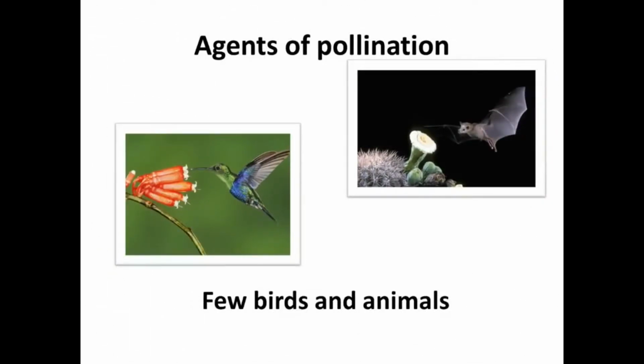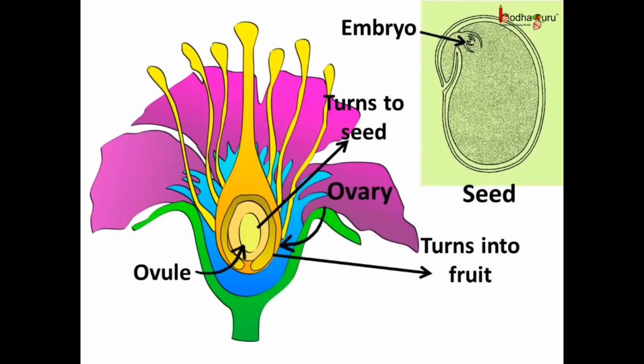Even a few small birds like sunbirds or hummingbirds, which have smaller beaks, pollinate flowers. A few bats and robins also pollinate flowers. Now let us see what exactly happens after the pollination. After pollination, the ovary swells up and becomes a fruit, and the ovule inside the ovary will become a seed.